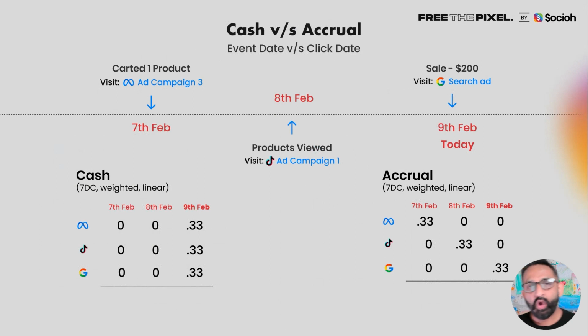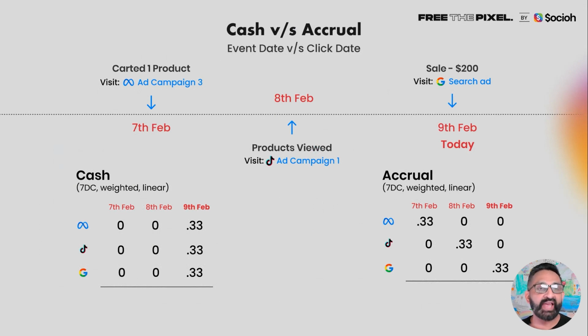Here's an idea. What if we gave that attribution, that credit, not on the 9th when the transaction happened, but on the day of the click, which is on the 7th for Meta, on the 8th for TikTok, and on the 9th for Google. Now that is called accrual-based reporting, whereas the previous one is called cash-based reporting. Now, cash-based is how in-platform reports. Accrual-based is how some of the newer apps work, like again, TikTok, I assume Rockerbox as well. I've not used Rockerbox, so I don't know enough about them. But I know Northbeam primarily relies on accrual.